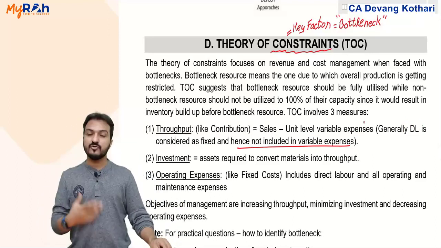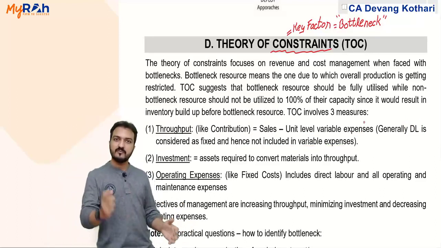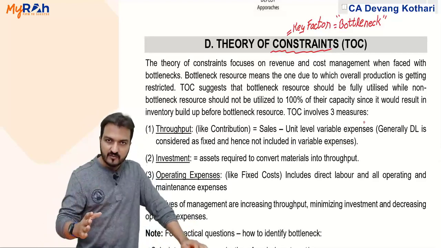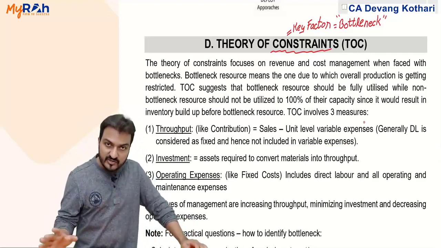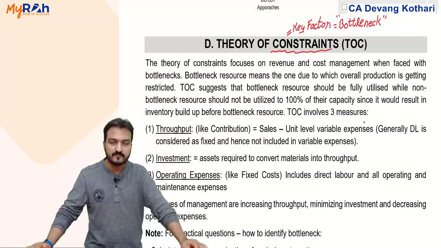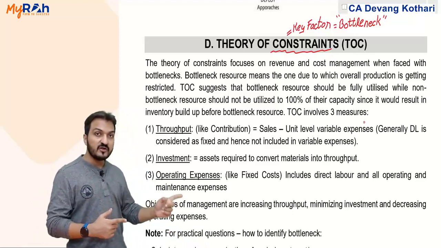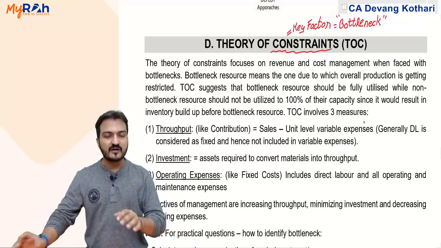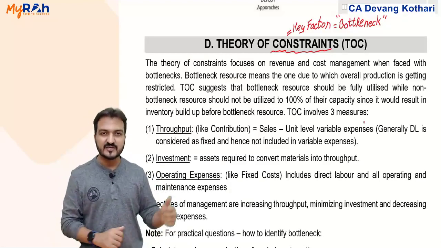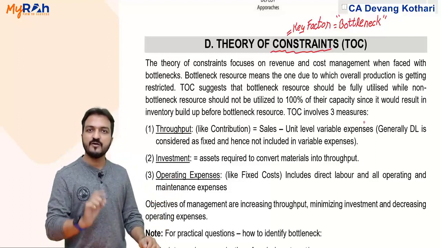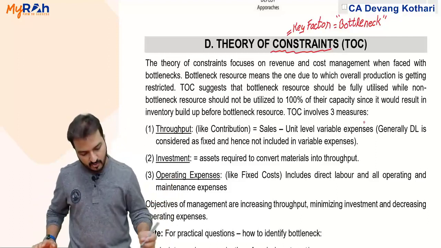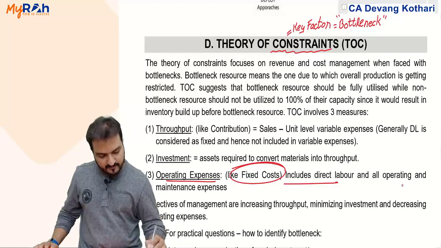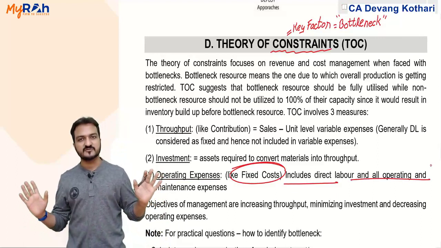Now you will say, sir, during our class we have always taken direct labor as variable. Yes, by default direct labor you always take as variable. In fact, in all the practical questions you can take direct labor as variable. Only for this topic, theory of constraints, it is specifically defined that direct labor is not considered a variable cost. Direct labor will be taken in operating expenses, meaning fixed cost. It includes direct labor and all other operating and maintenance expenses.